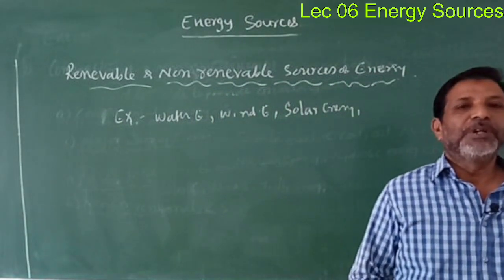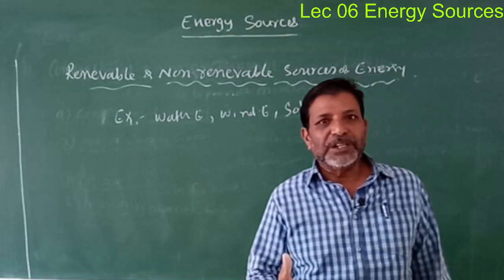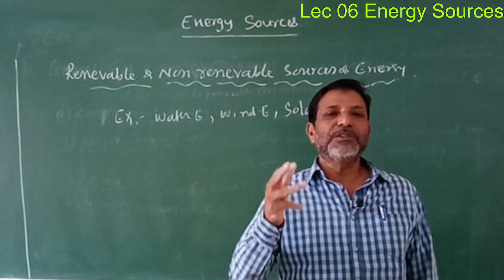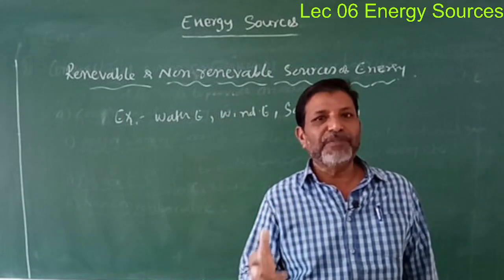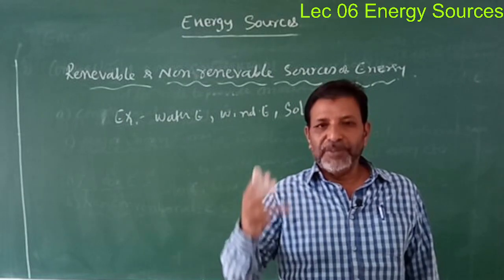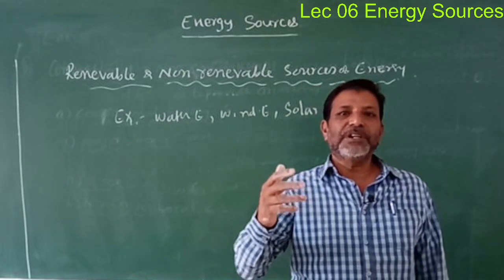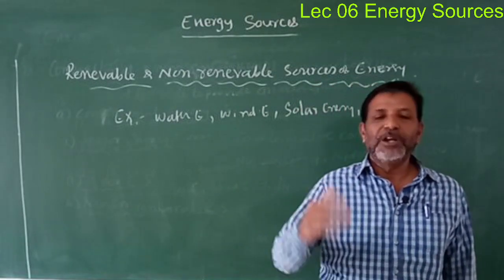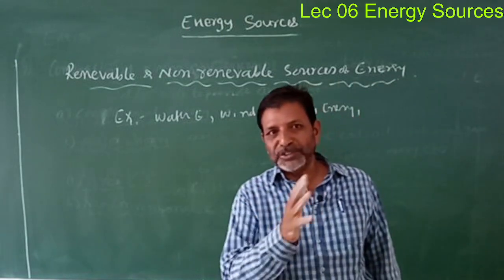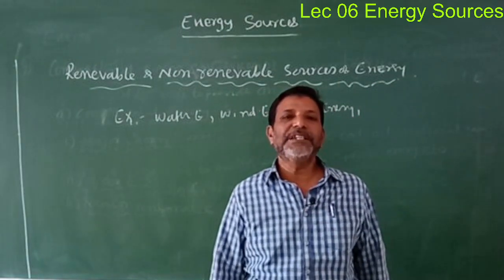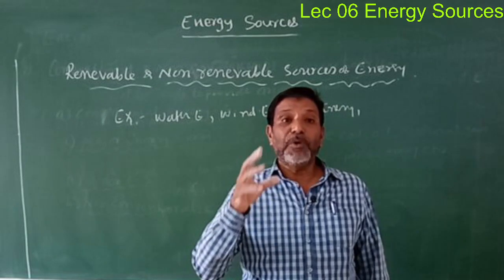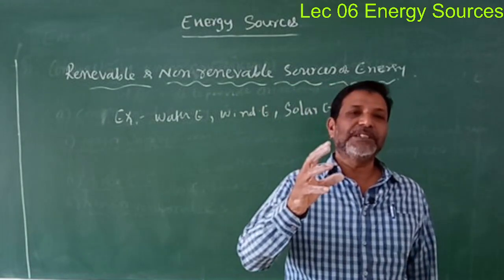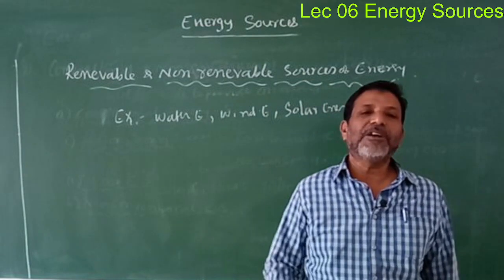Now, I hope in this complete lecture, I will summarize here. First, we have discussed the meaning of energy. The next, on the availability, the energy sources are divided into three categories: primary, secondary, supplementary. What is the meaning of that, and examples for that. And the next is, what are the important characteristic properties of a source of energy? That we have discussed.